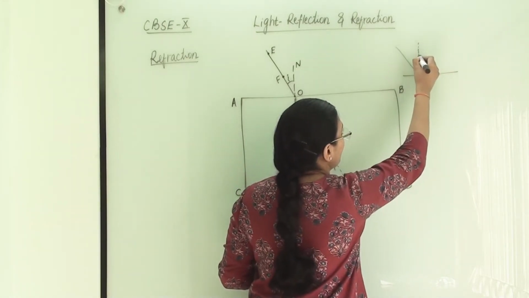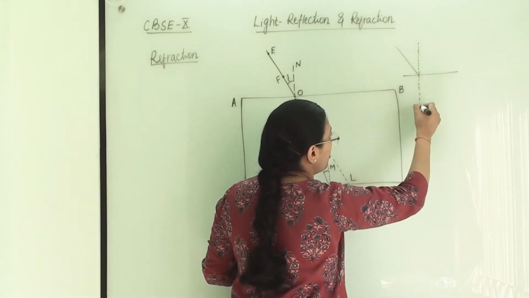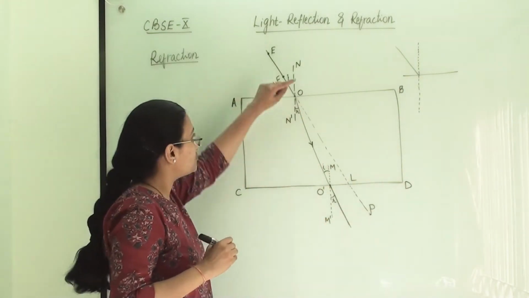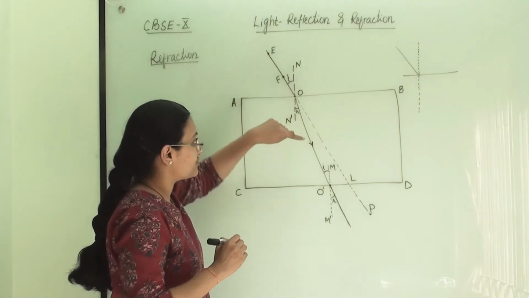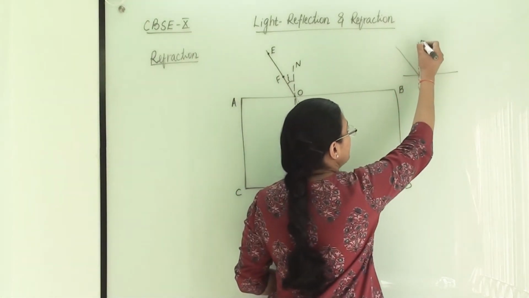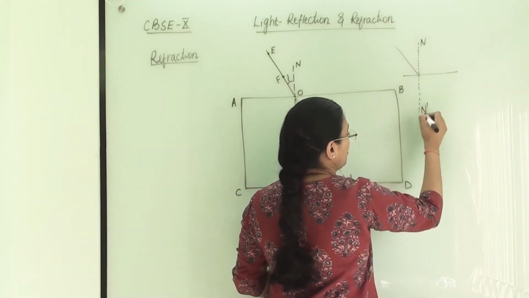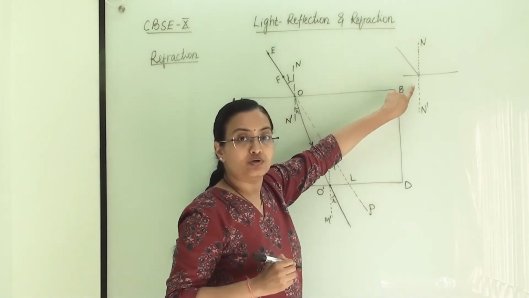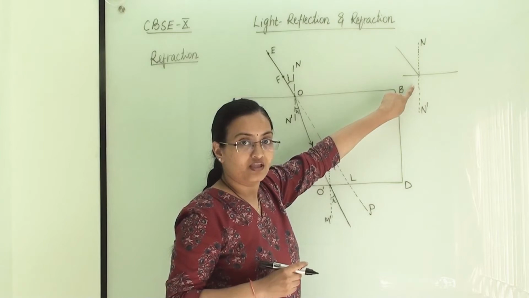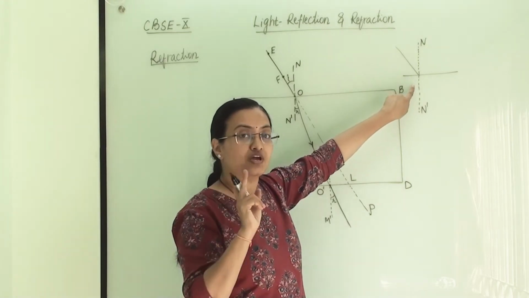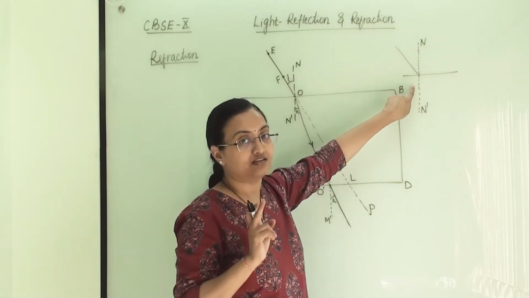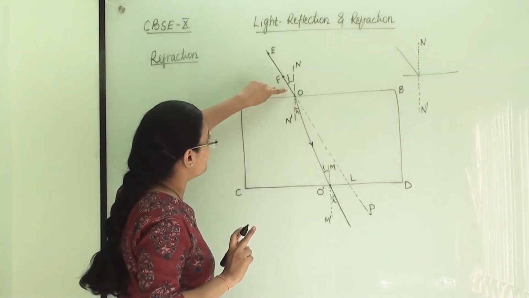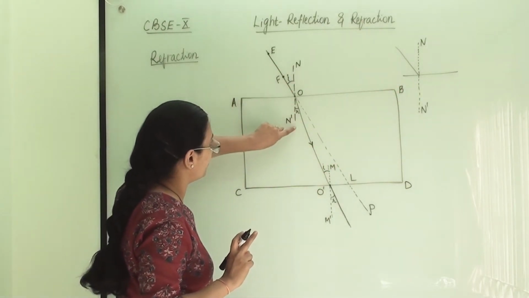Here this is our incident ray and this is our glass surface. And we have drawn one normal to that surface. Now what is the meaning of normal? This dotted line N N dash is a normal here. Now what is a normal? A normal is a perpendicular line to any surface. When to any surface we draw a perpendicular line, that is known as a normal. So with respect to this incident ray, we have drawn a normal here.